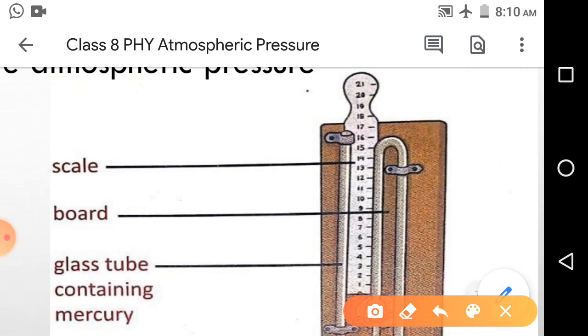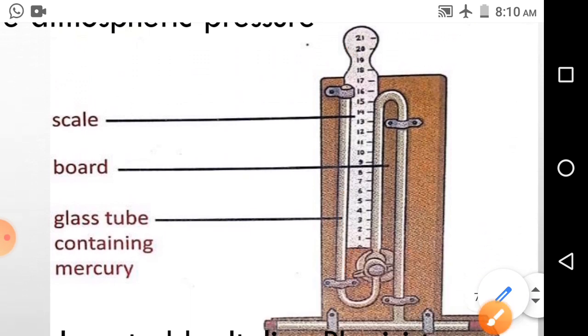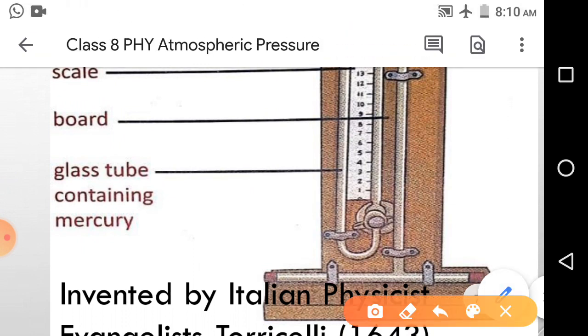First air exerts a pressure here, mercury suppose up to here. Now if this air exerts a pressure, then the level of mercury goes down. If the level of mercury goes down here, it causes a rise in the level of mercury in the scale arm here. Due to the pressure of air, here the mercury goes down and here it rises. So this gives higher air pressure.